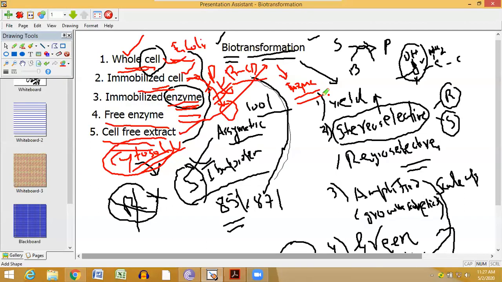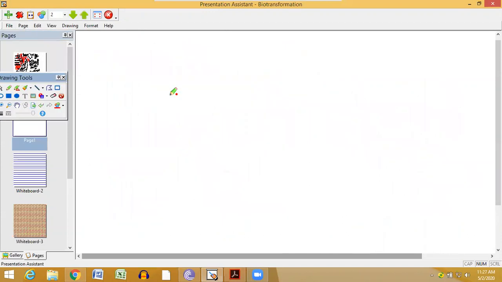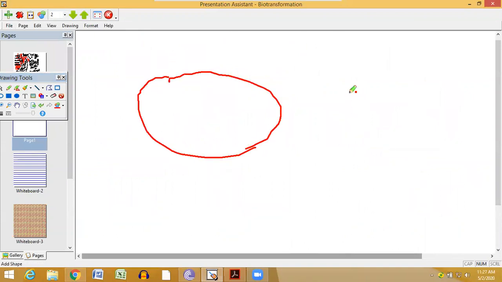Now you can question me: if the enzyme is responsible, why are you using the whole cell? We can always use the enzyme. Why use the whole cell? Whole cell use has several advantages. What are the advantages? I'm coming to that. What are the advantages of the whole cell? Say this is a cell. Say this is an enzyme.